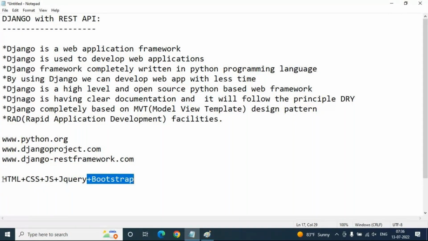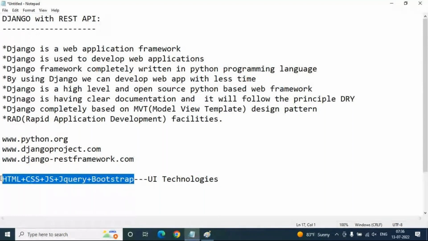These are all what we can call UI technologies, user interface technologies. Generally, this is for templates only. So in our model view template pattern, the MVT pattern, these UI technologies are most useful to design your template. The template part should be done completely with these UI technologies only.